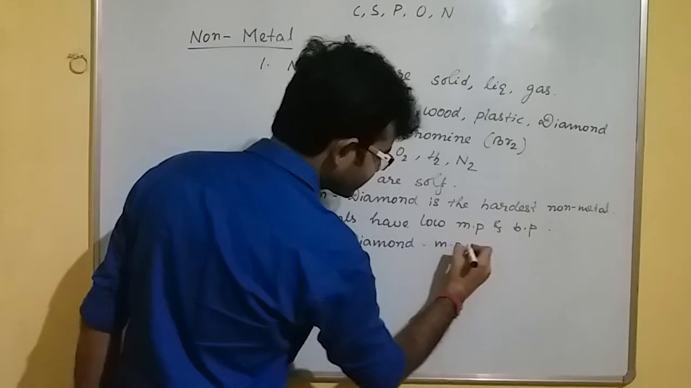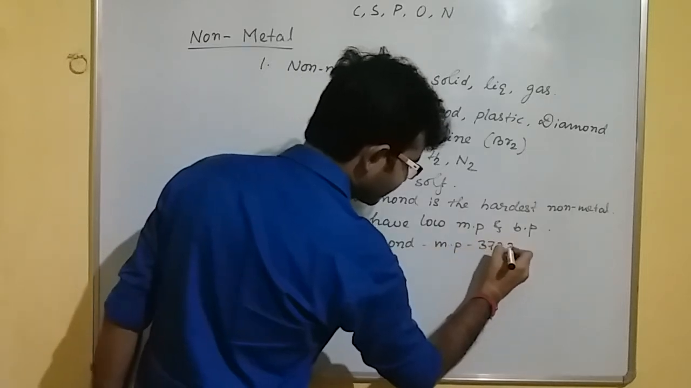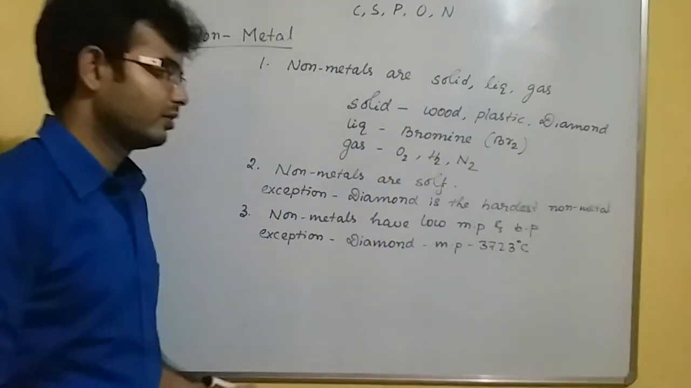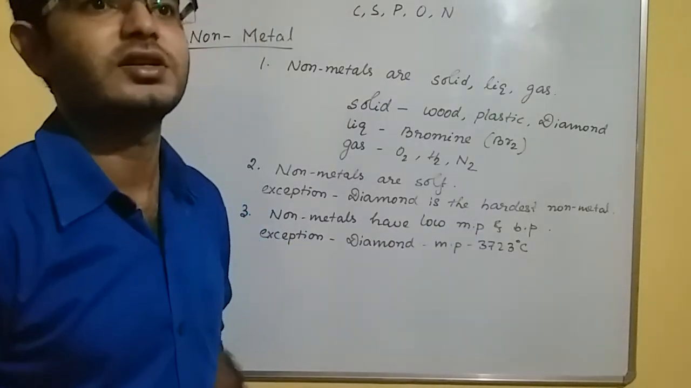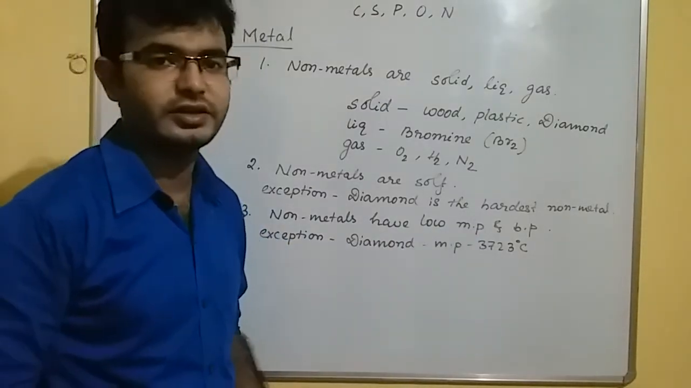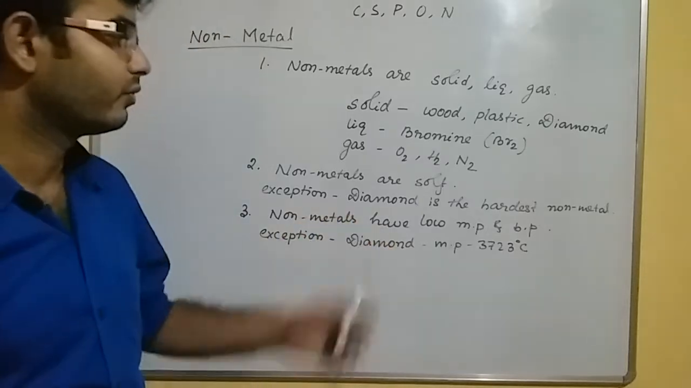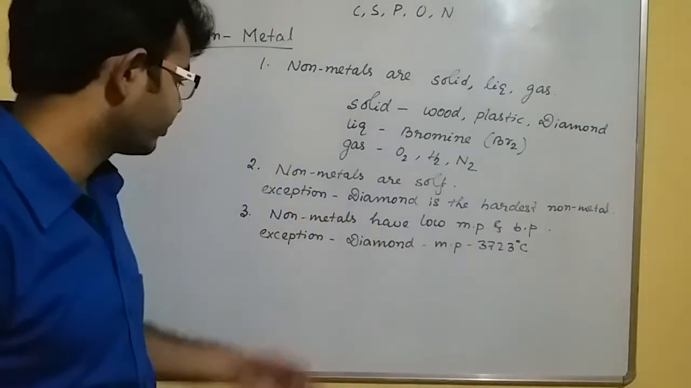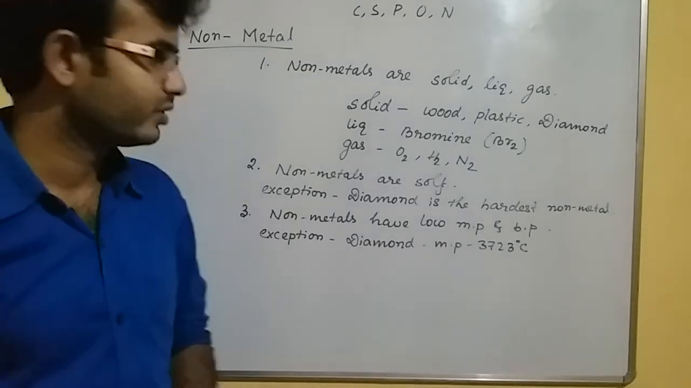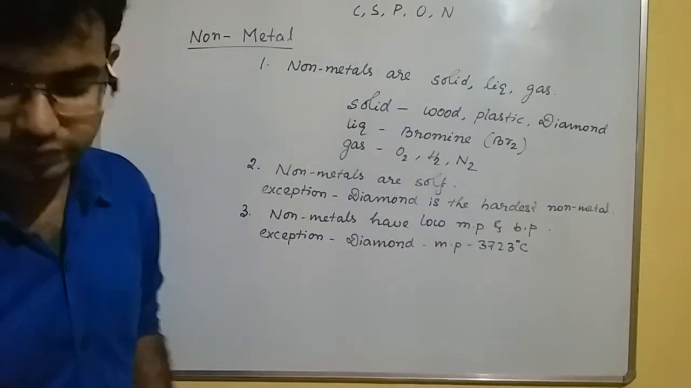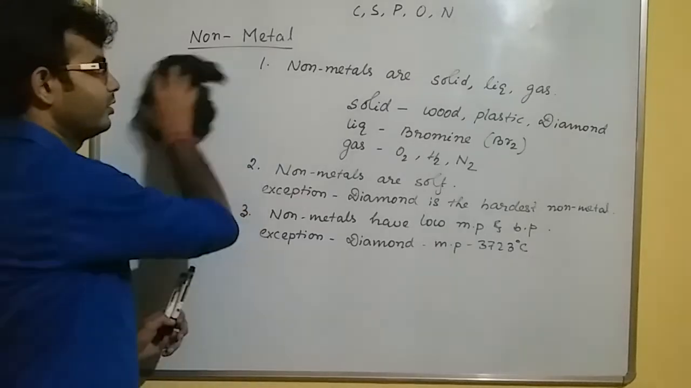Its melting point is 3723 degrees centigrade. But non-metals have a low melting point. You can take the example of sulfur. Its melting point is 119 degrees centigrade. So the sulfur non-metal has a low melting point, whereas the diamond, it's a non-metal but has a high melting point, that is 3723 degrees centigrade. Okay. Let me proceed to the next one.